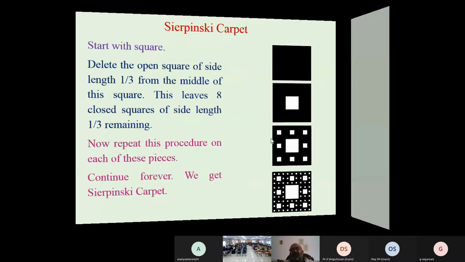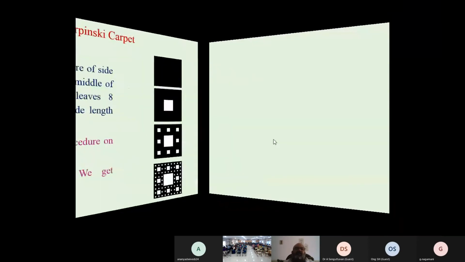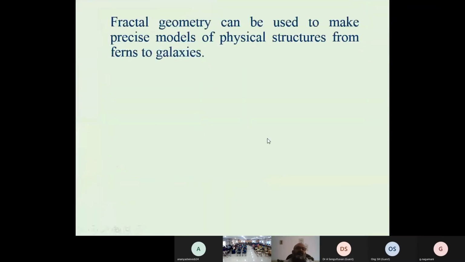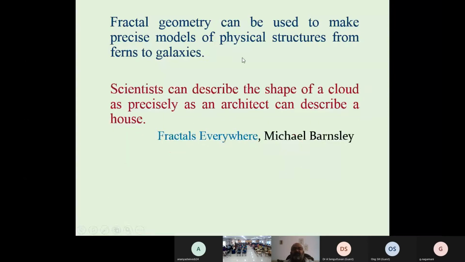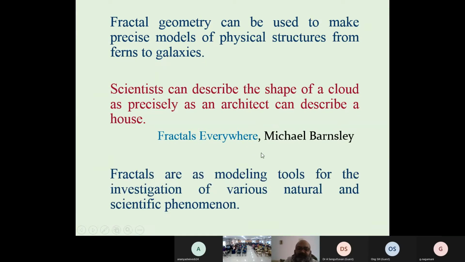Now we take something new. Before going to this, we can say that fractal geometry can be used to make precise models of physical structures from fungi to galaxies. So we can apply this anywhere. Scientists can describe the shape of clouds as precisely as an architect can describe a house. This is told by Michael Barnsley in the book Fractals Everywhere. Fractals are modeling tools for investigation of various natural and scientific phenomena.